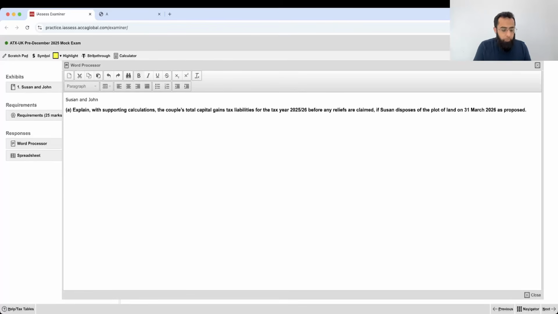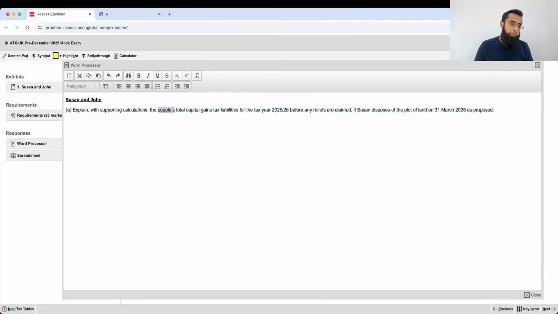Okay, you can copy paste the requirement in the examination so that it becomes easier. In question 2 and 3, you can do this because there are no marks for communication skills. So you just copy paste the requirement and start developing your answer. What we have to do is explain with supporting calculation the capital gain tax liability for tax year 25-26 of who?